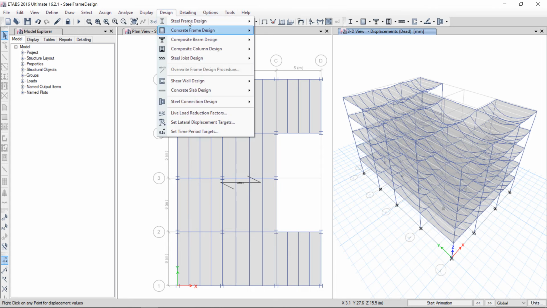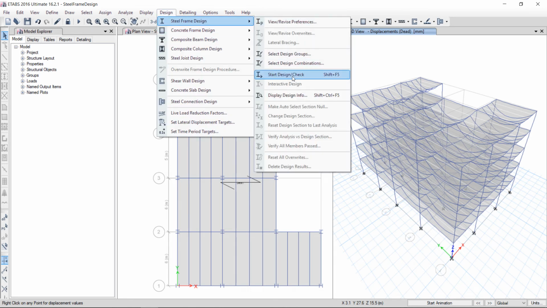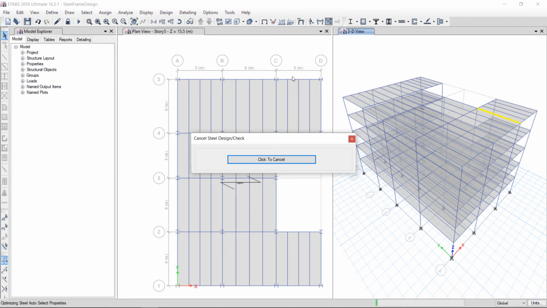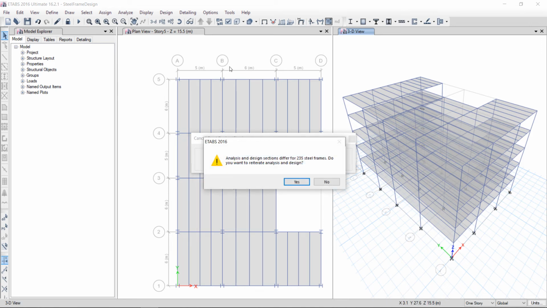Now design, steel frame design, start design.